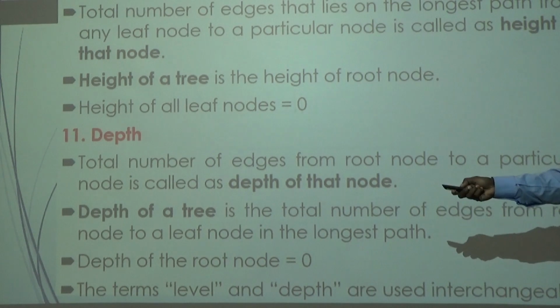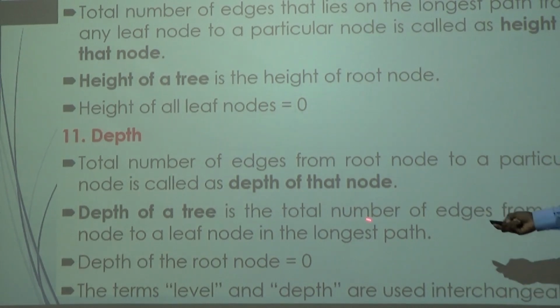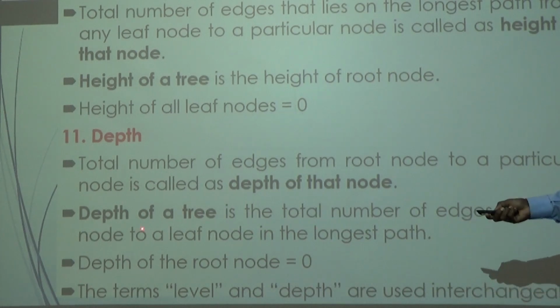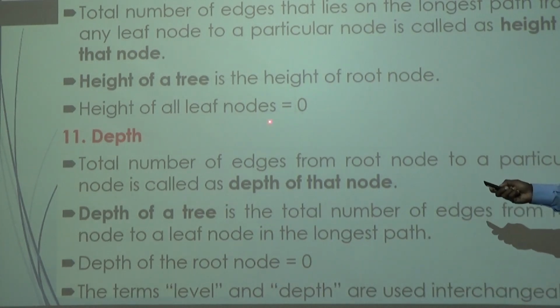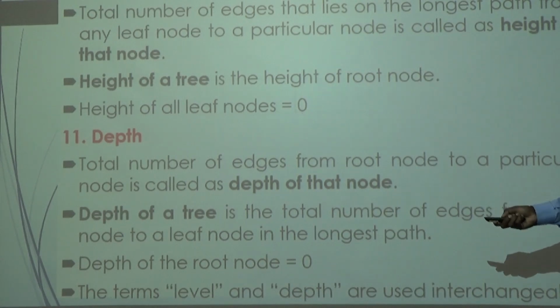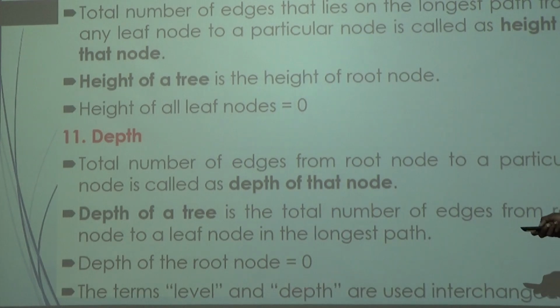Right? Similarly, the depth of the tree is the total number of edges from the root node to the leaf node. So usually the height of the leaf node is always 0 because that starts from the bottom to top. Similarly, the depth of the root node is always 0. So here the terms level and depth are used interchangeably or used frequently alternatively in our discussion.